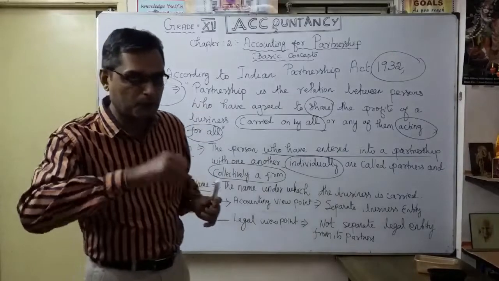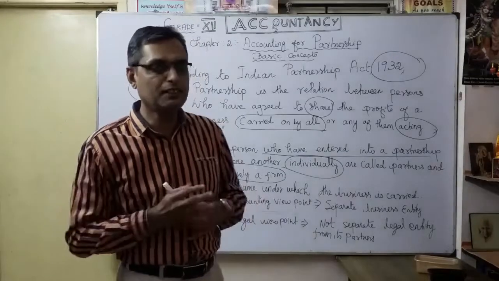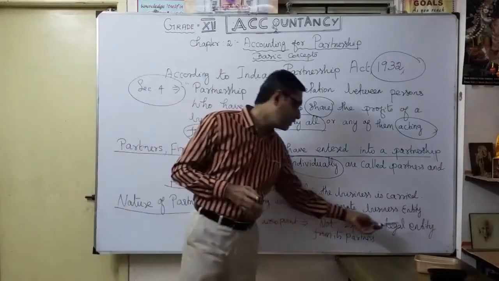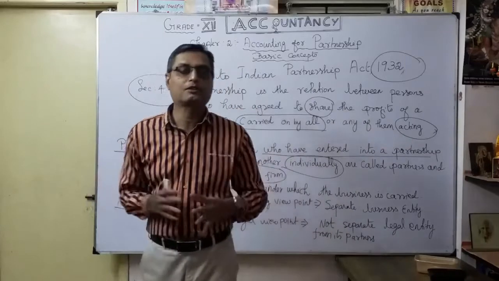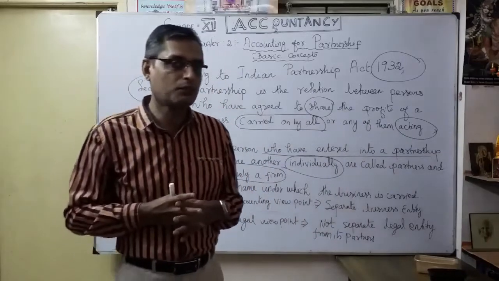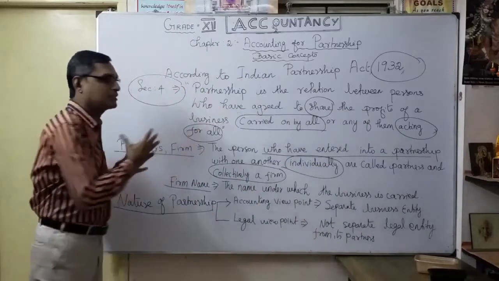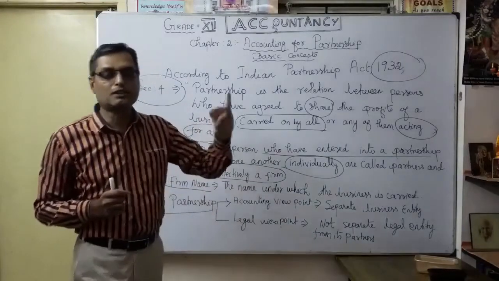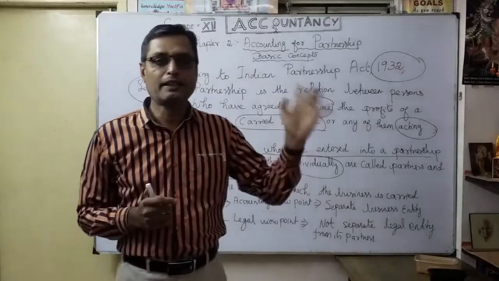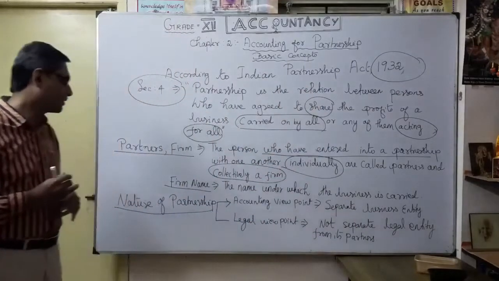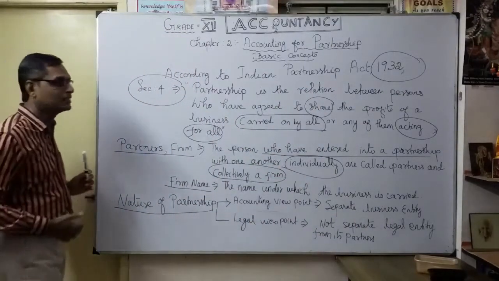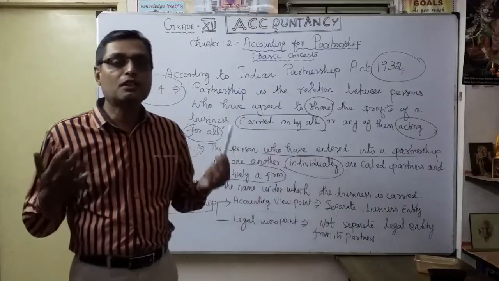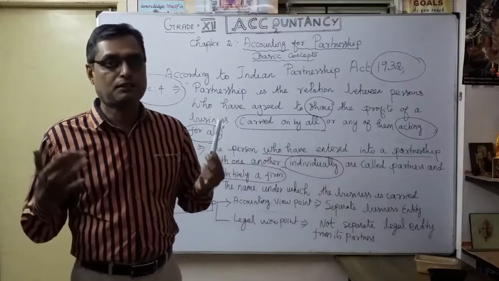You can take from your personal property to settle the business debt. That's why, from the legal viewpoint, it is not a separate legal entity from its partners. Keep that in your mind. That's the introduction: the meaning of partnership, who is a partner, the firm name, and the nature of partnership. Now we are going to see the features or characteristics of partnership.